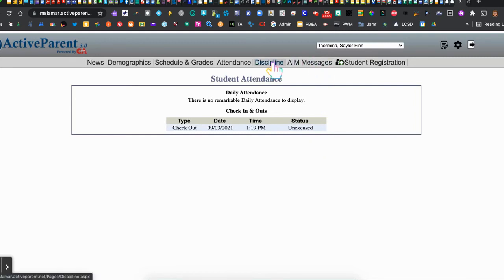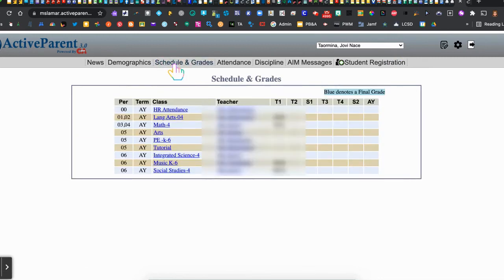Okay, the next tab, we do have a disciplinary tab here, and this would show any discipline records that your student may have. Notice you also have the student registration link here in the event that you would need that in the future. Now let's imagine I have another student, so I'm going to select the drop-down menu for the students that I have registered, and I'm going to select my next student. And then I'm simply going to come back to my schedule and grades, and you'll notice I have a different schedule, different teachers, and of course the different term scores.